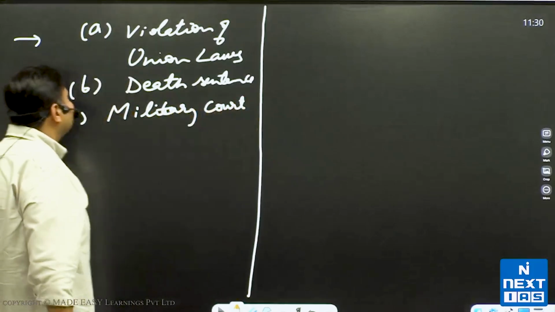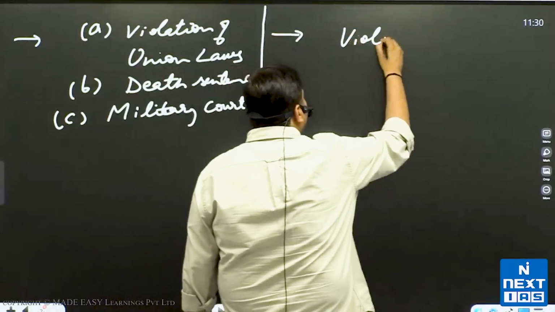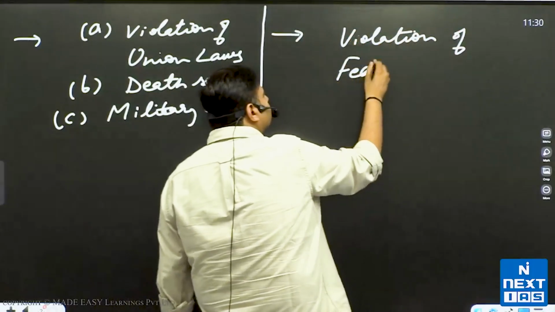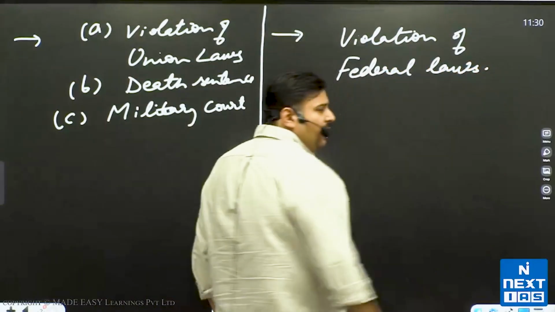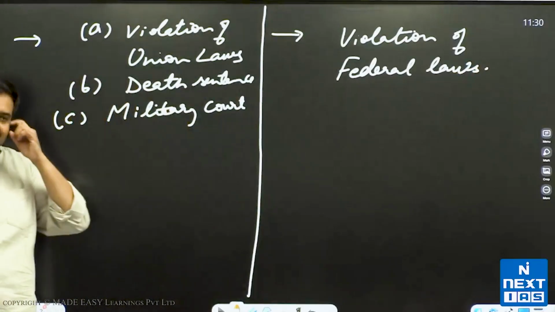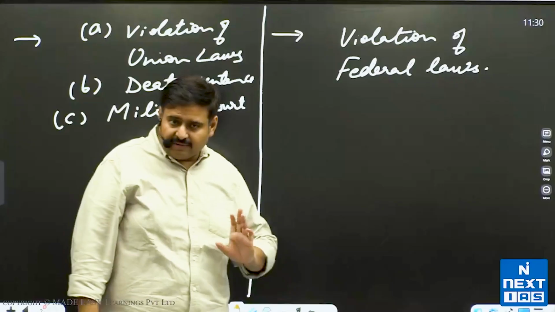The US president can only grant pardon for the violation of federal laws. Federal laws means, in short, the union laws of the USA. When it comes to the state laws of the USA, the US president does not have any such power.